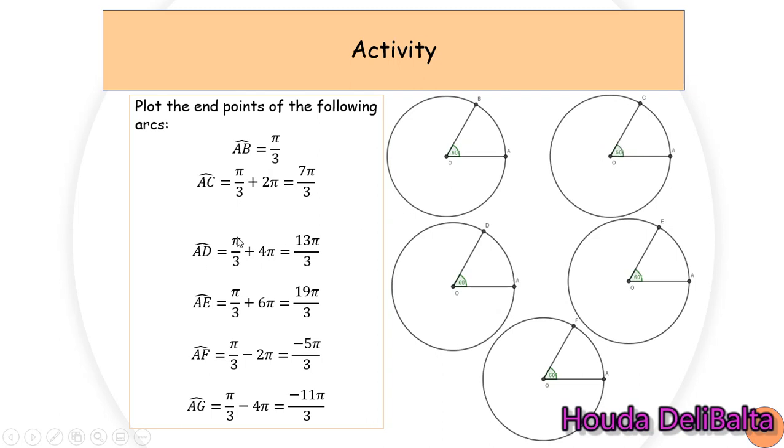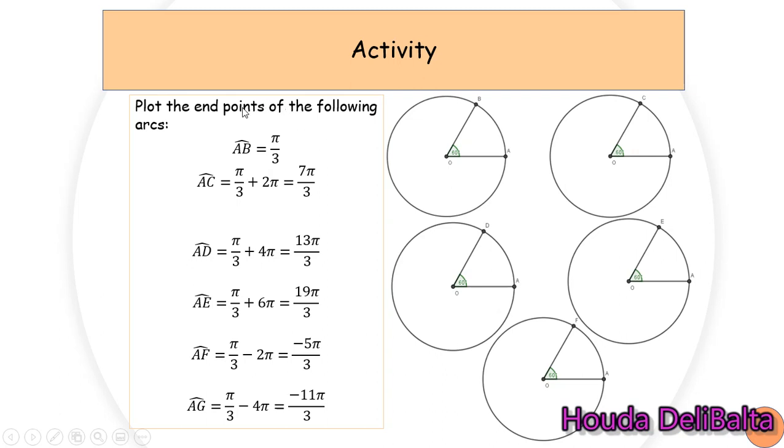Similarly for AD, which is pi over 3 plus 4 pi, which, when making the same denominator, is 13 pi over 3. Here is D again. It measures 60 also. AE, the same. AF, and similarly for AG. So, what does that mean?